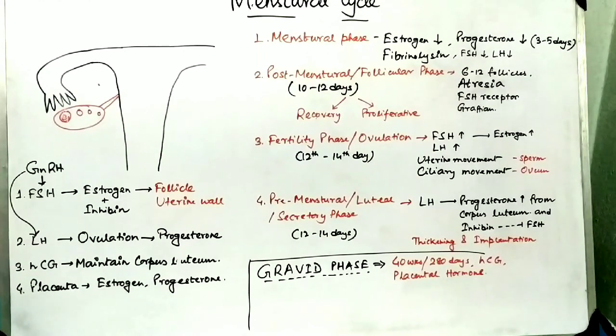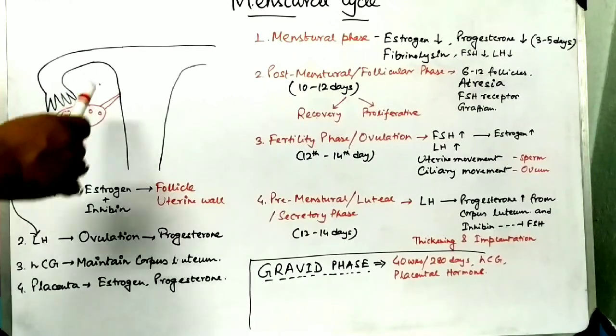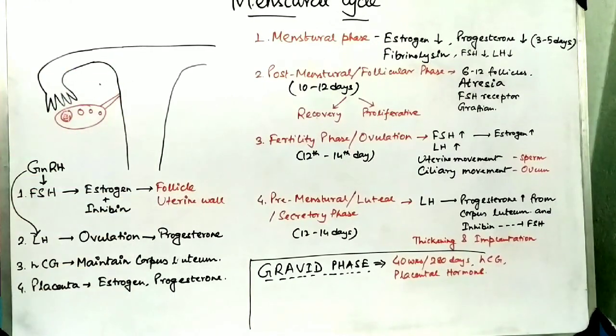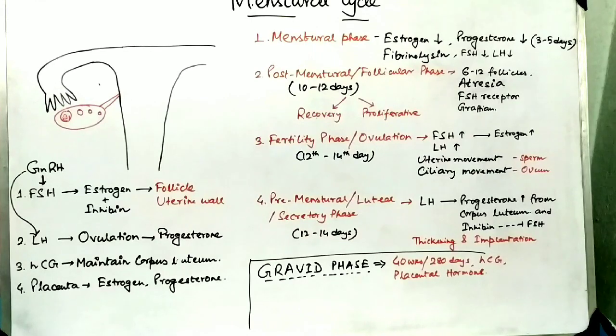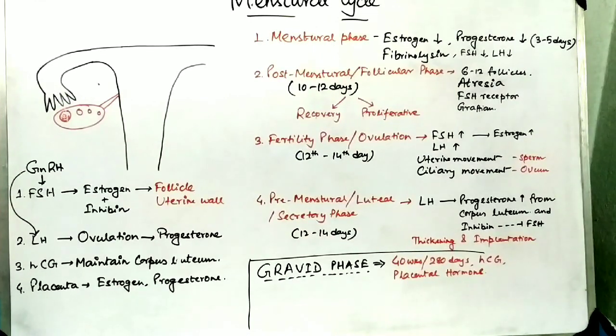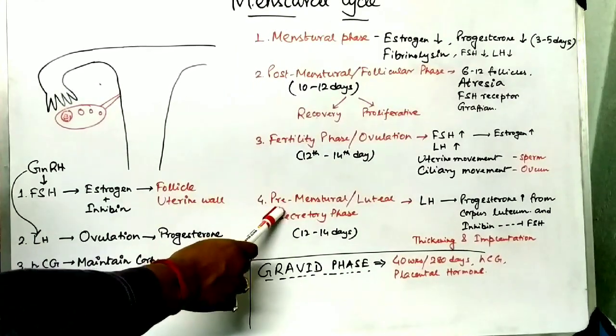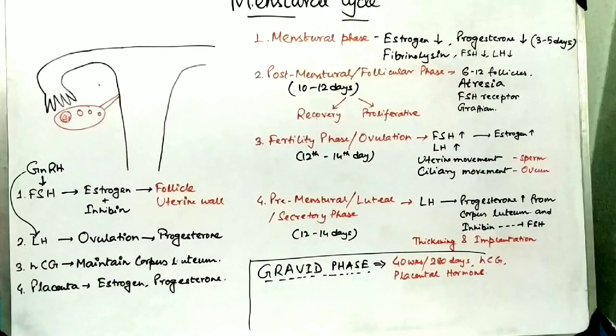Now gradually the thickened uterine wall will go out through the menstrual phase. So this is the menstrual cycle, and if fertilization occurs after ovulation, then at the premenstrual phase the thickening and implantation will occur.